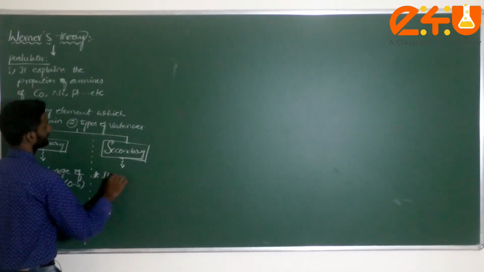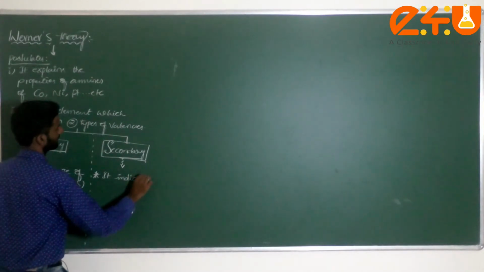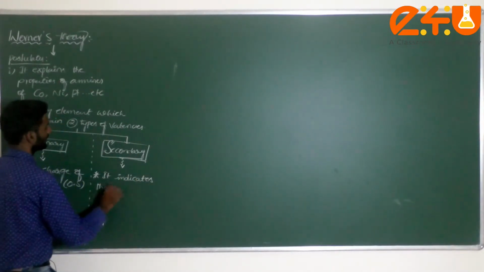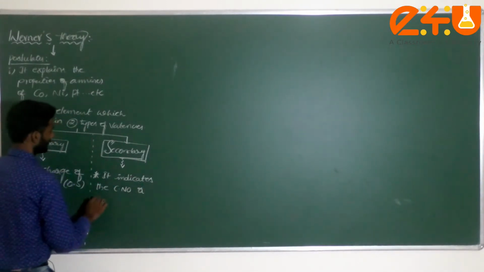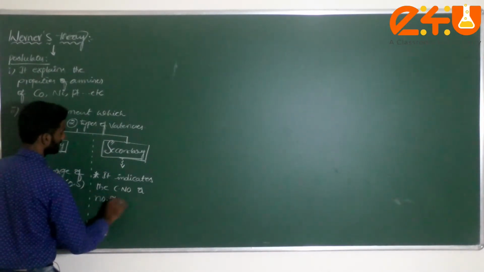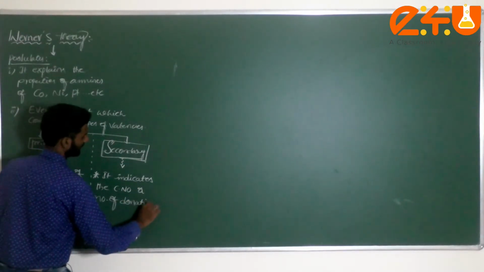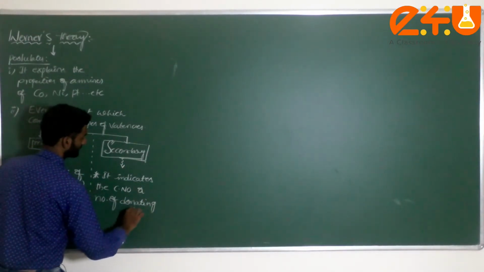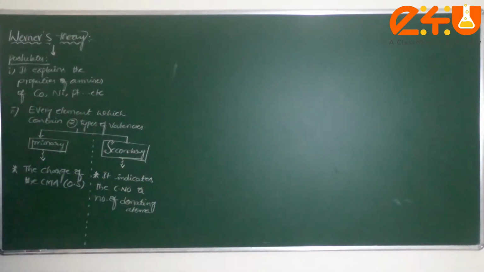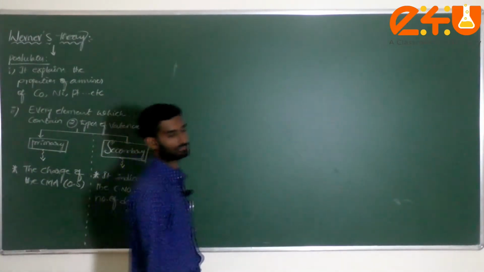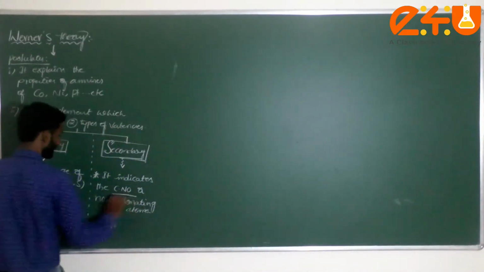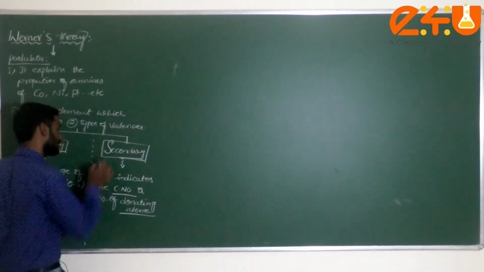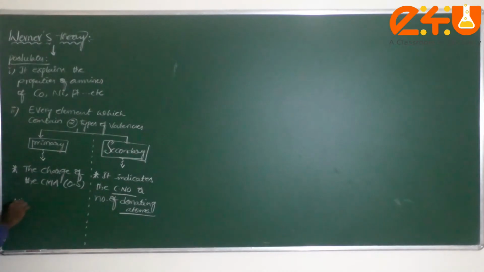It indicates the coordination number, or the number of donating atoms. This is very important here, number of donating atoms. Generally, coordination number we know is the number of ligands attached. So it indicates the coordination number or the number of donating atoms in a particular complex.